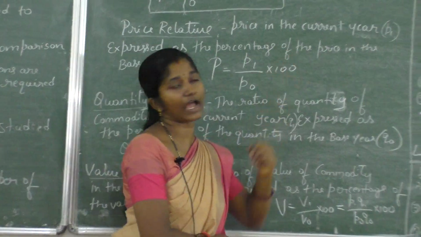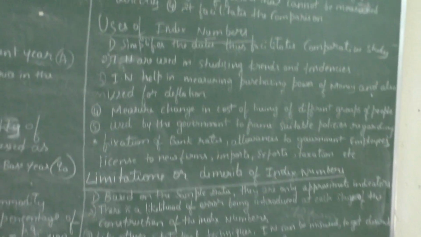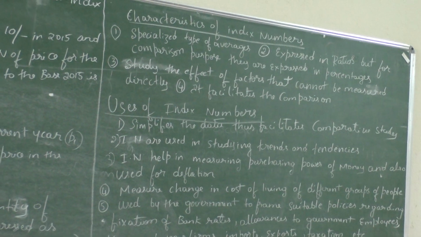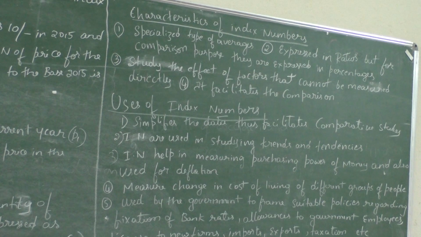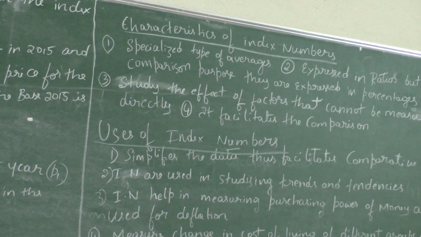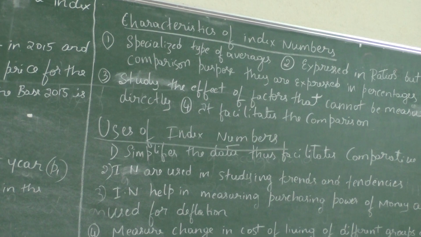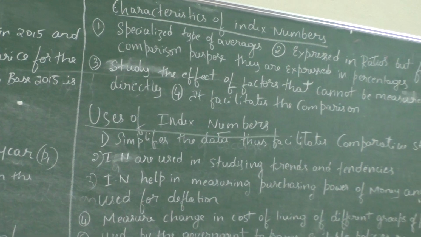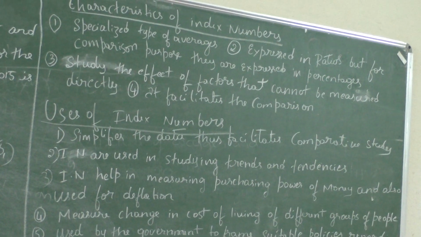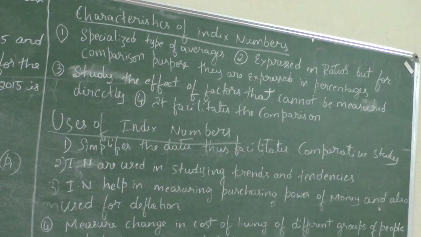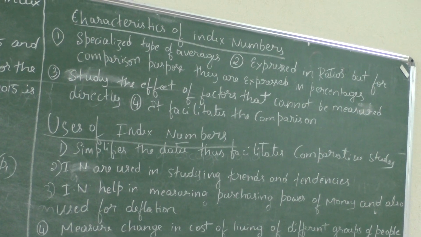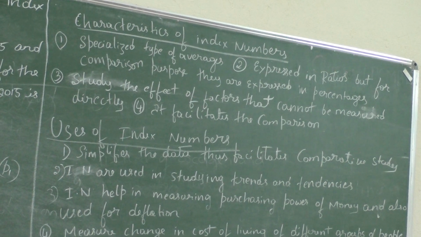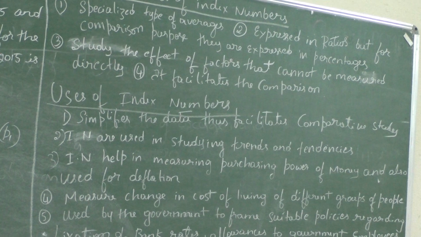Next, I will go for the characteristics of index numbers. The first characteristic: an index number is a specialized type of average. It is calculated using the arithmetic mean, the geometric mean, and is expressed as a percentage. If there is a bulk of values, we can express them as a percentage and give a single, simple value. Therefore it is a specialized type of average.